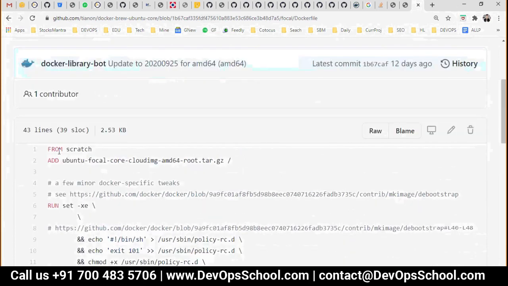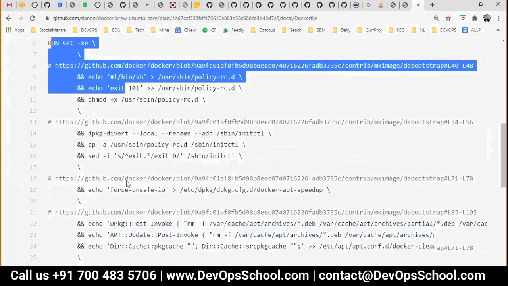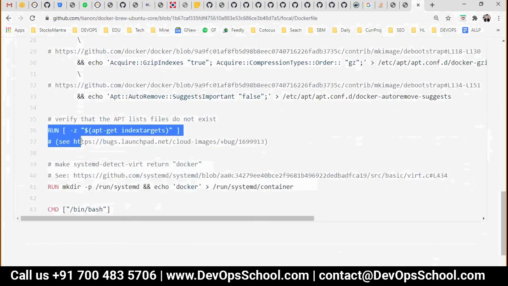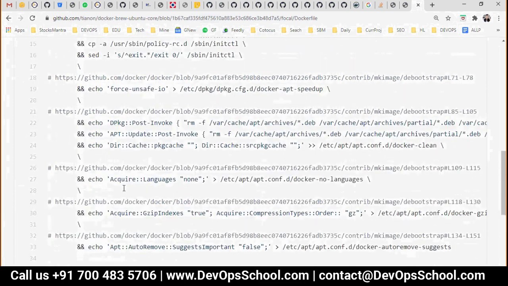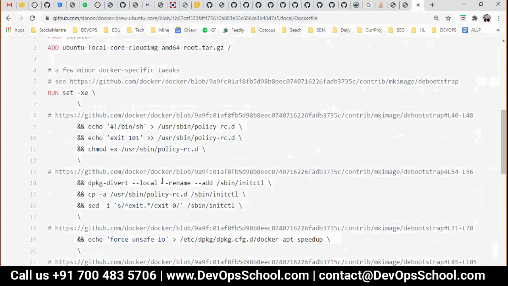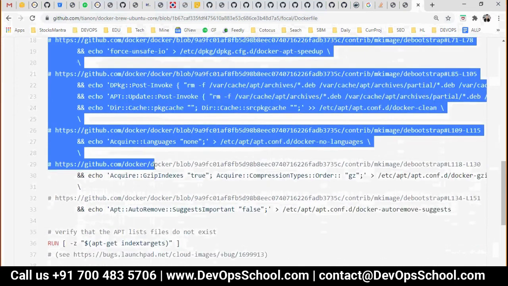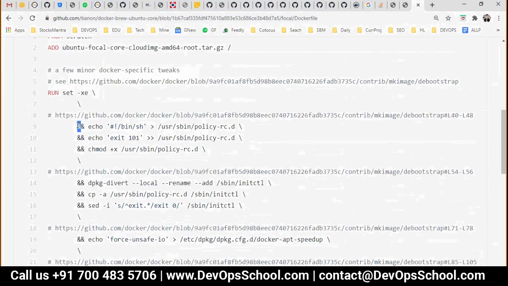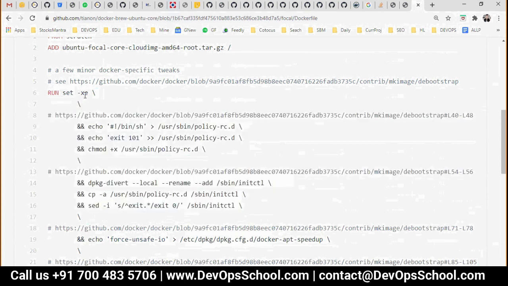Now see here, 1 layer, 2 layer, 3 layer, 4 layer, 5 layer. Because of this, you have 5 layers. Now you must be thinking, with so many lines. So the image developers of Ubuntu played a trick. What they did, they created 1 layer out of so many changes. You see that? I told you, right? This trick you can play also. Ampersand, ampersand, ampersand, ampersand. They did so many things in 1 layer itself.